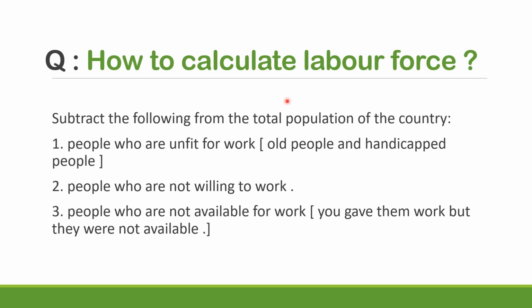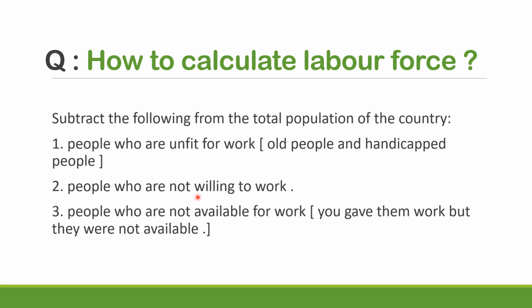Next, how will you calculate the labor force? What you do is take the total population of a country minus people who are unfit for work. They will include old aged people and the handicapped or disabled people. Subtract this from the total population of the country. Also subtract the people who are not willing to work. There is no readiness to work.